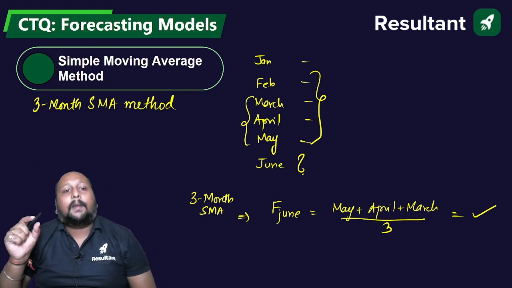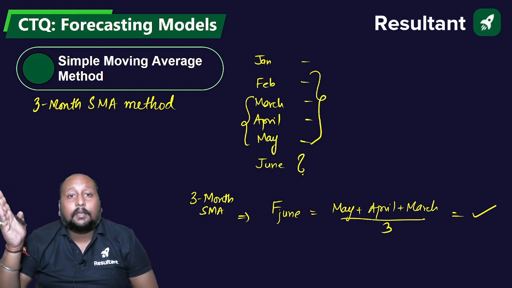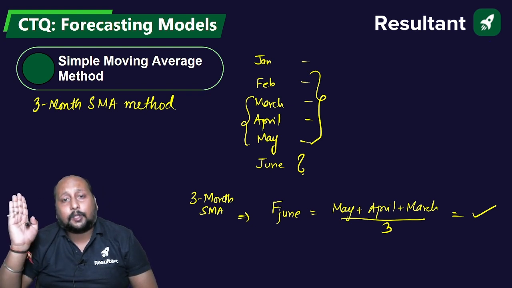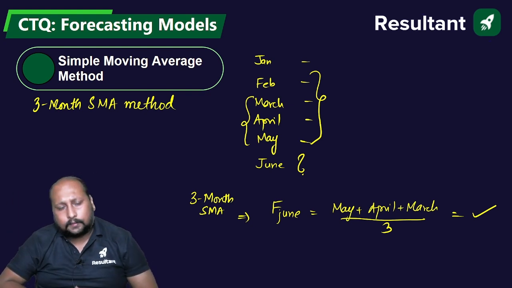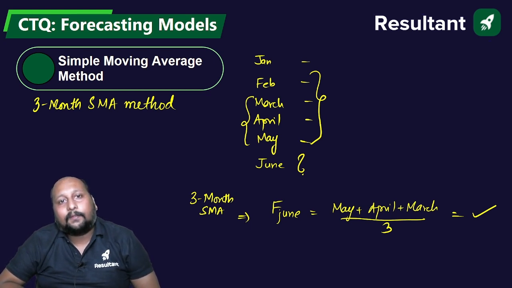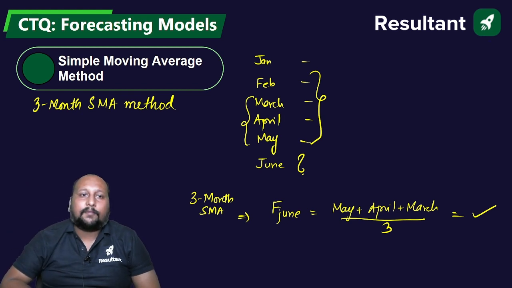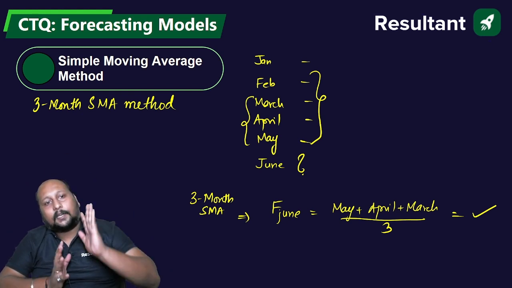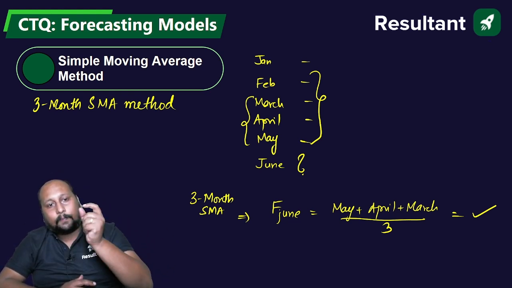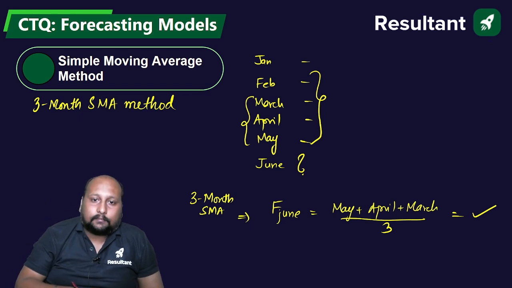So basically in the simple moving average method, the time period will be defined, that is, over how much duration you take the forecast. That is nothing but the simple moving average method. Now the question is why we are doing this. The simple moving average method is useful whenever we have changes in the trend. Let us suppose the trend is increasing, then it's okay. Sometimes it is decreasing, then increasing, then decreasing. So based on the recent trend, I'll be able to forecast.